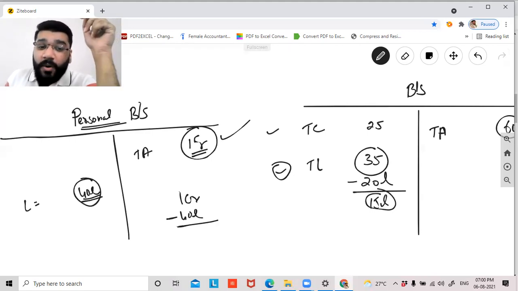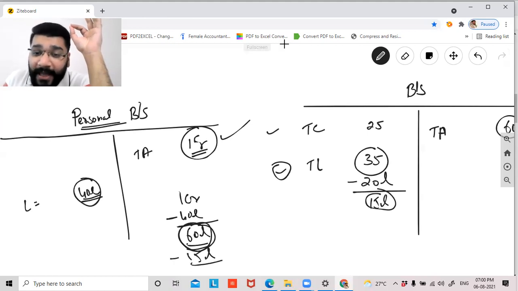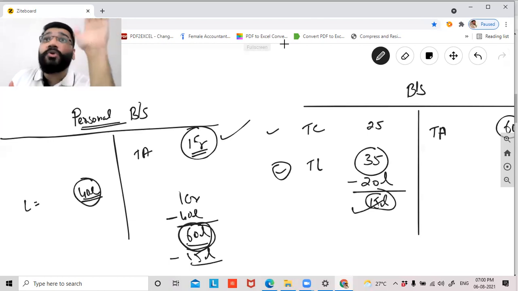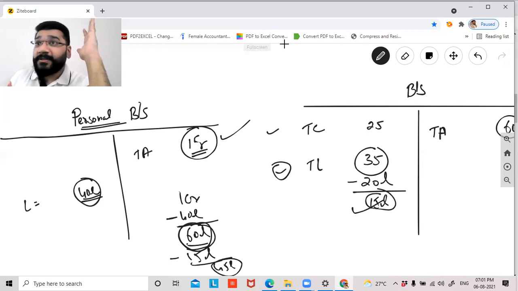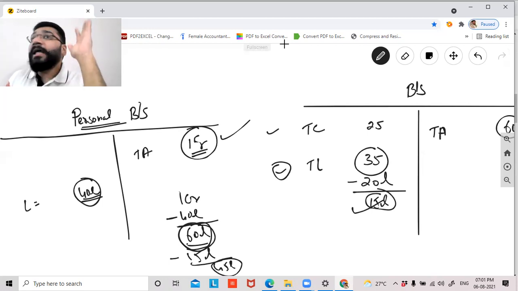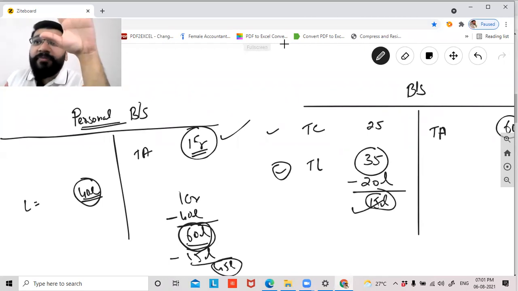So 40 lakhs, if I minus, the balance is 60 lakh rupees. Out of the 60 lakh rupees, banker will satisfy the 15 lakh rupees of the business liability and give the balance to the owner. So from 60 lakh rupees, if I minus 15 lakh, what is the balance? 45 lakh is the balance money which is there with the owner in his personal capacity. Which means what? In unlimited liability, guys, the external liability holders can go up to attacking your personal properties. That is unlimited liability.